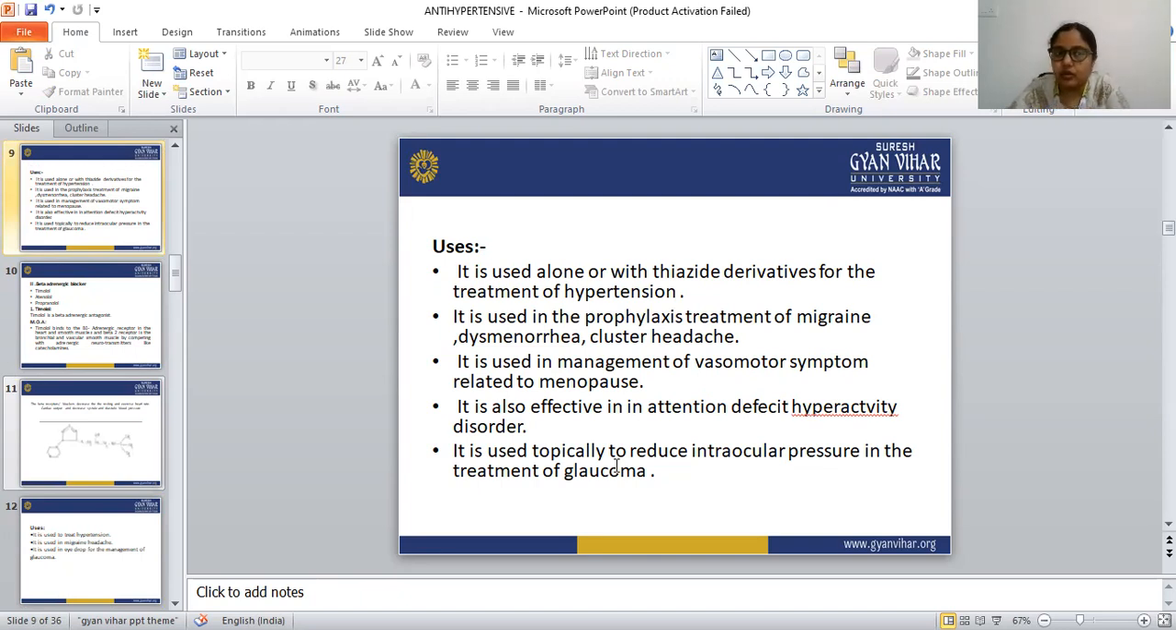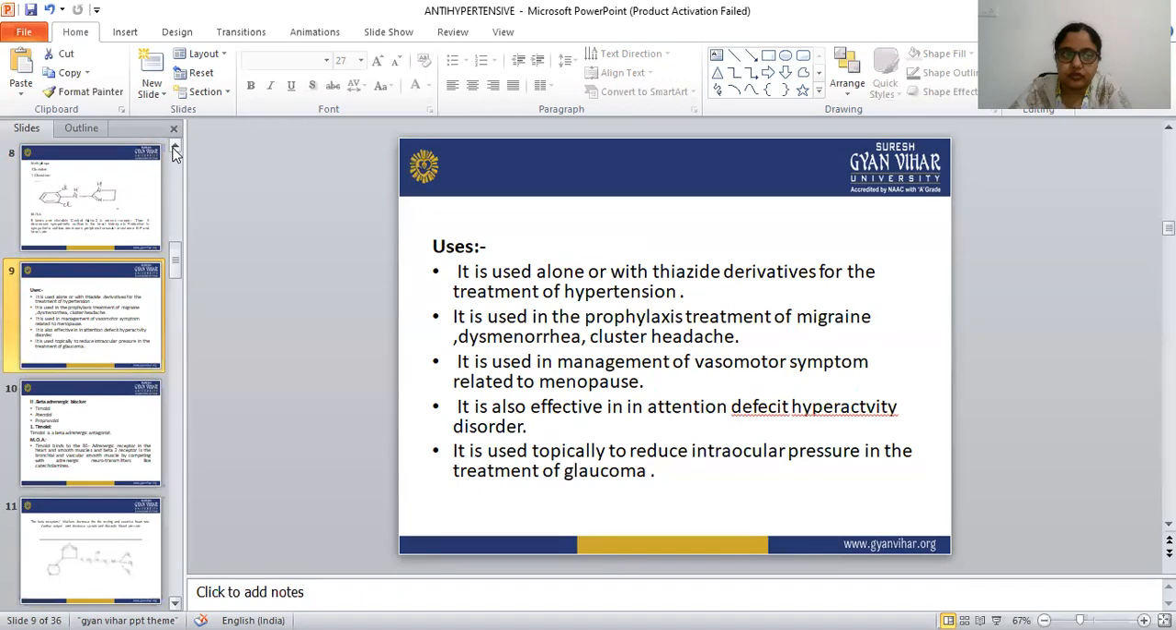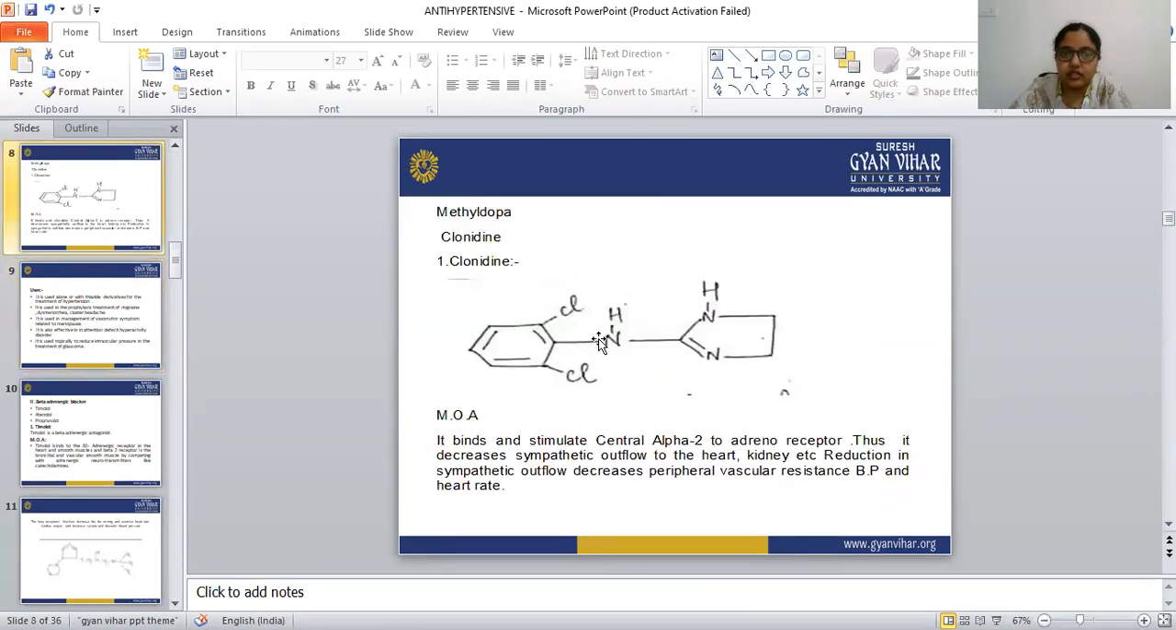So the uses of clonidine we have to learn very carefully, because this is very important. Look at the structure. This is the structure of clonidine. One amine group is attached to the 1,3-dichlorophenyl and an imidazole ring. The mechanism of action: it binds to the alpha 2 receptor and stimulates it, and that decreases the sympathetic outflow to the heart and kidney, and decreases the peripheral vascular resistance, blood pressure, and the heart rate.